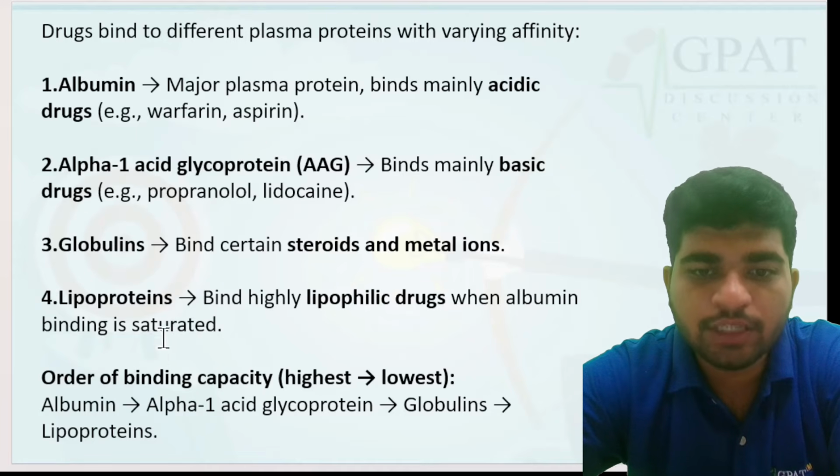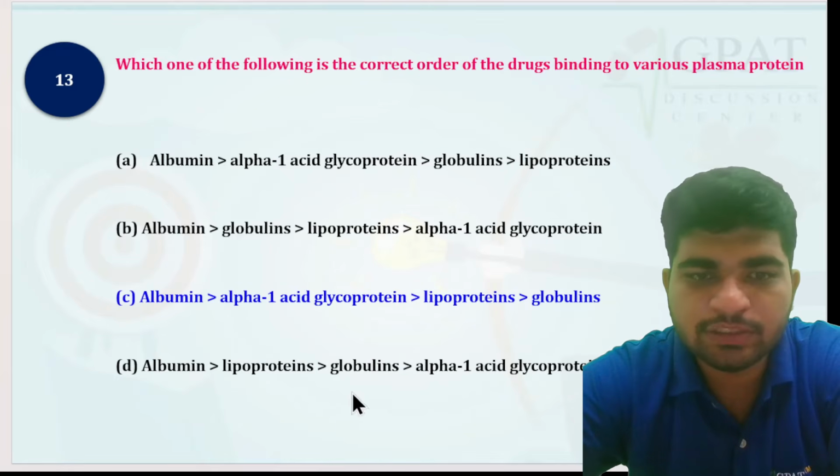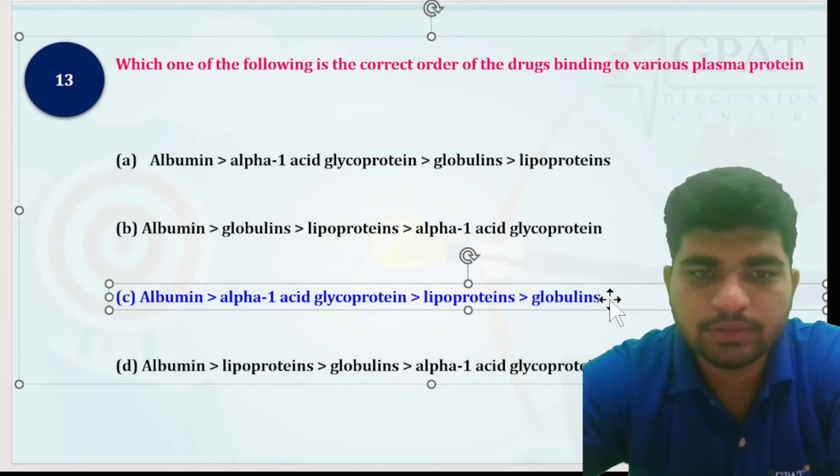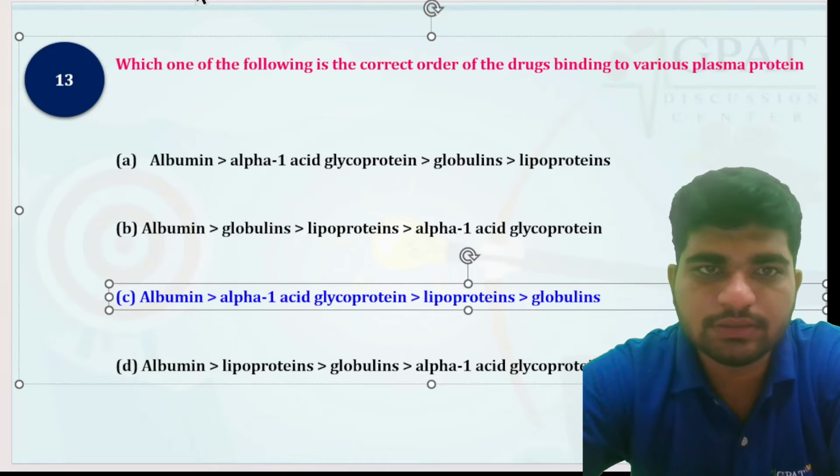Okay, wait a minute. The answer must be here. This one, not this one. This is not the answer.